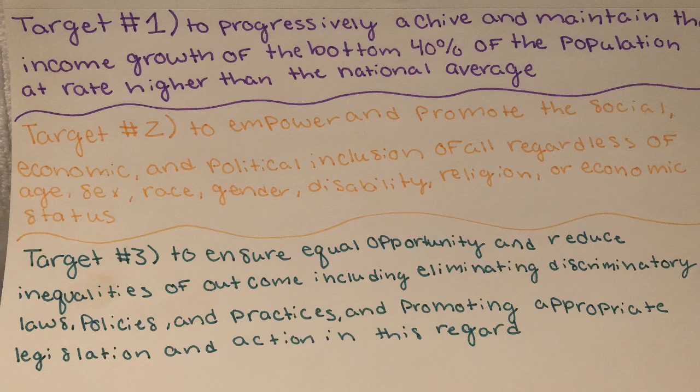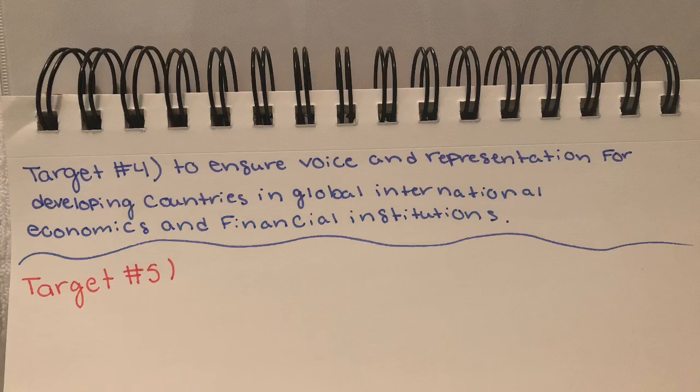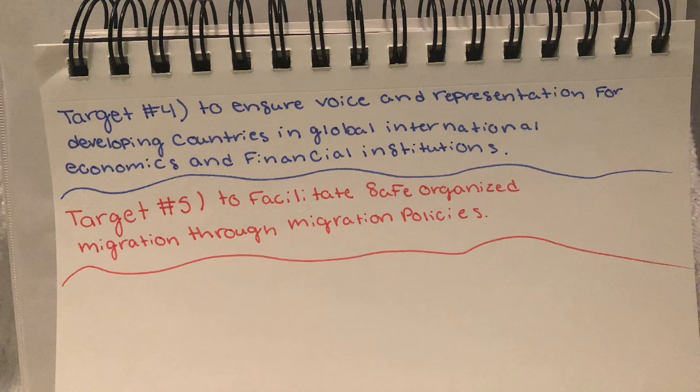Target 3. To ensure equal opportunity and reduce inequalities of outcome, including elimination of discriminatory laws, policies, and practices, promoting appropriate legislation and action in this regard. Target number 4. To ensure voice and representation for developing countries in global international economics and financial institutions. Target 5. To facilitate safe and organized migration through migration policies.